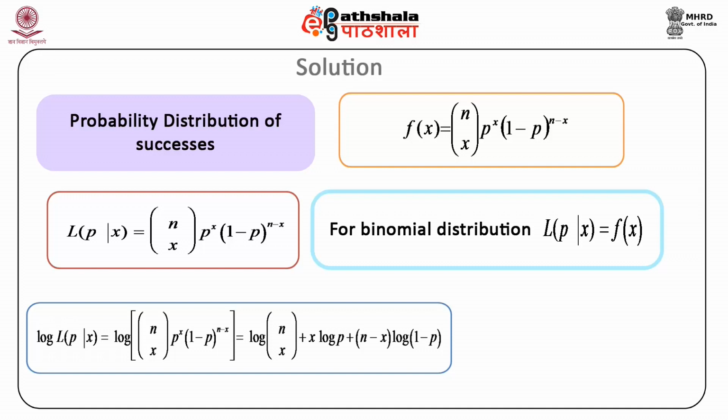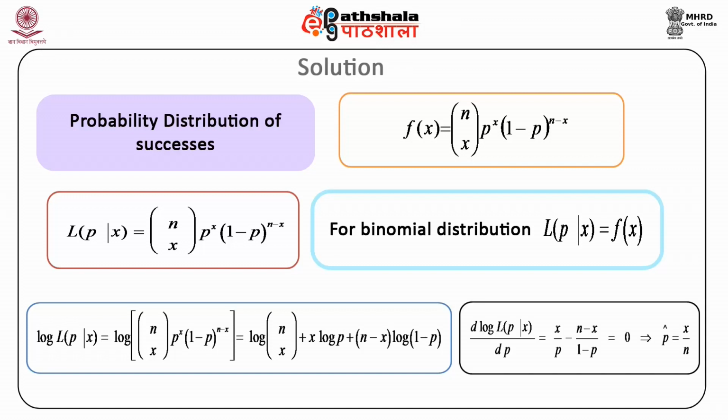Differentiating with respect to p and setting the resulting expression equal to 0, we get the derivative of log L with respect to p equal to x by p minus (n minus x) upon (1 minus p) equal to 0, implying thereby that p hat is equal to x by n. Therefore, the sample proportion is the MLE of p. It is also an unbiased estimator.